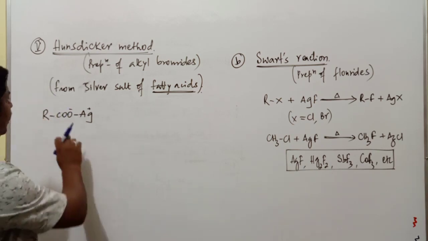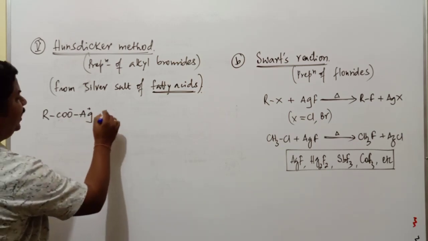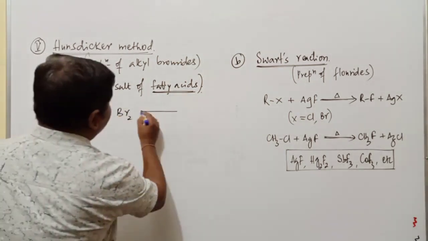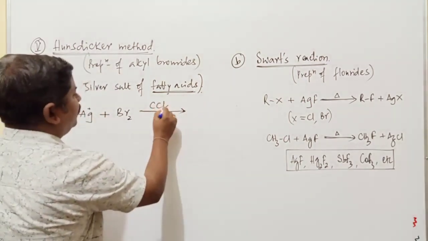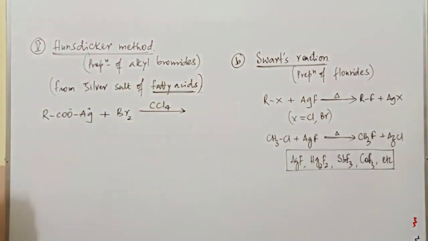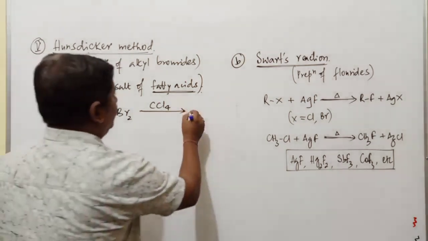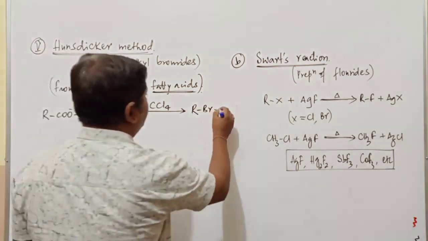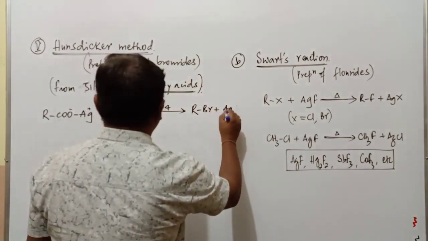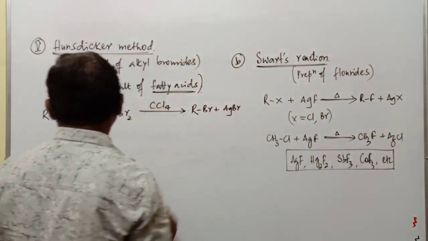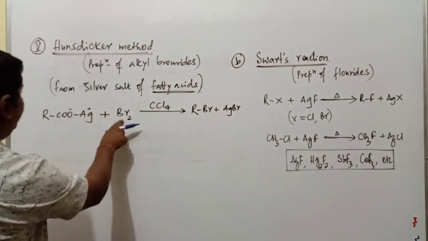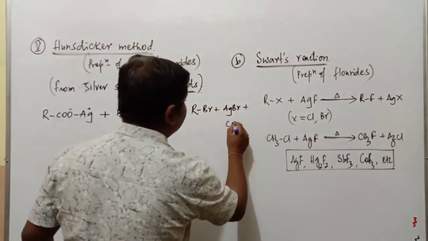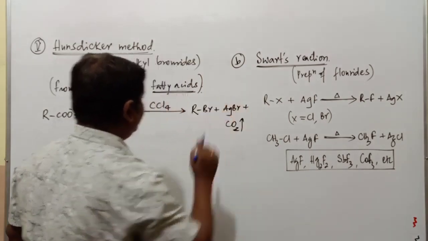on the oxygen. When this silver salt of fatty acid is treated with bromine in the presence of a substance called CCl4, carbon tetrachloride, the compound obtained is RBr plus AgBr. One of the bromine atoms goes with the alkyl group, plus AgBr, and the remaining part, carbon dioxide, gets eliminated.